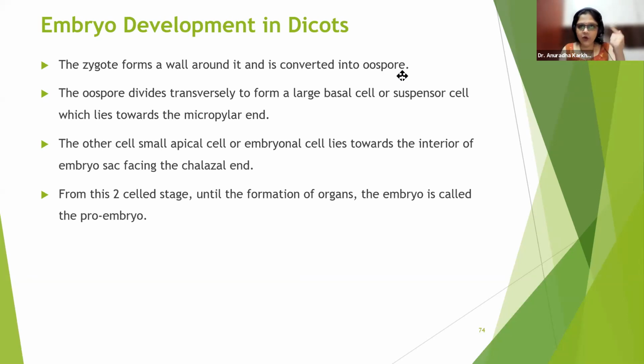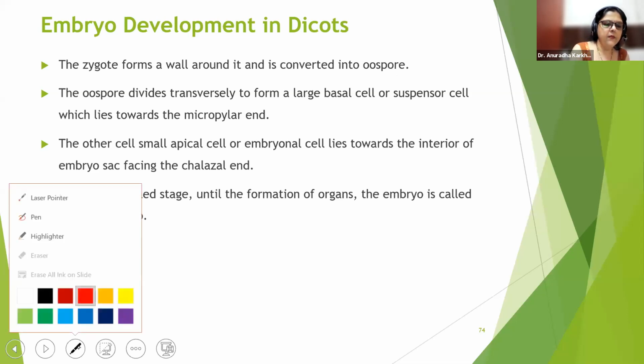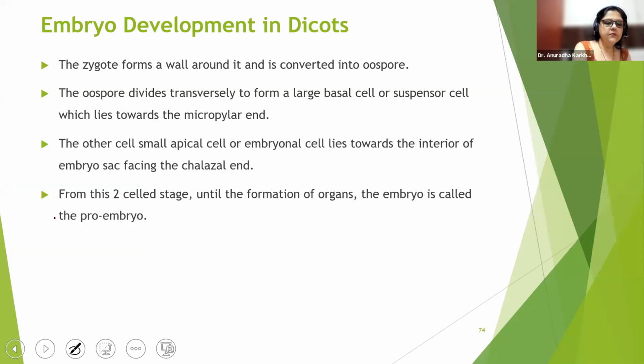See, now the zygote will form a wall around it. Antipodals are on the chalazal end. They are still intact. उनको अभी तक कुछ नहीं हुआ है. वो वैसे के वैसे ही है. Correct? है ना? So how it would be? Just I'll show you. See now how the structure would look like. In fact, I'll tell you the function of antipodals also. I'll tell you, beta. I'll tell you the function.